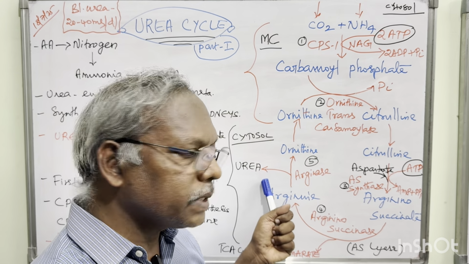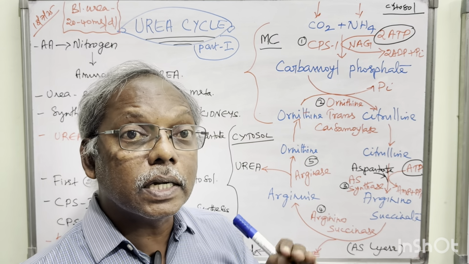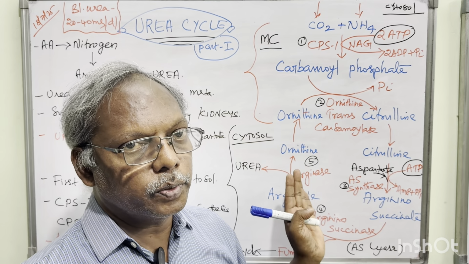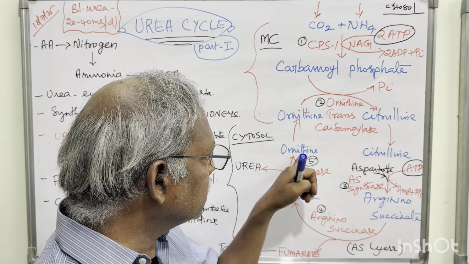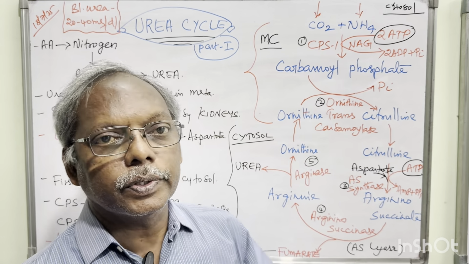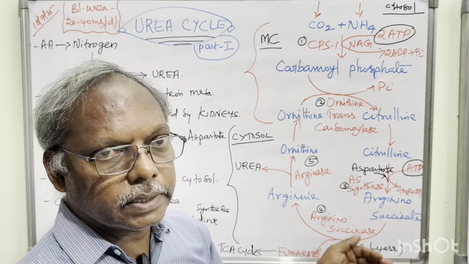Arginine releases first urea and then ornithine with the help of arginase. This is a very, very important step for your urea cycle. Again, this ornithine is ready for another reaction of the urea cycle. So totally we are having 5 reactions.